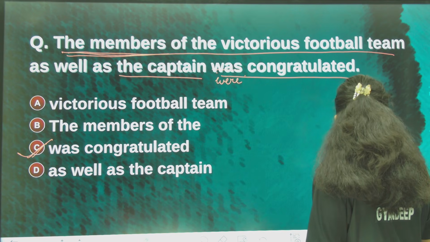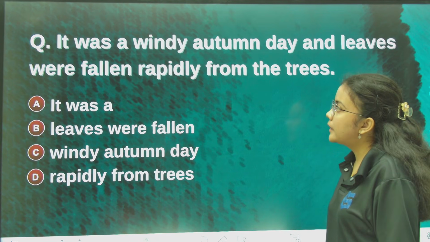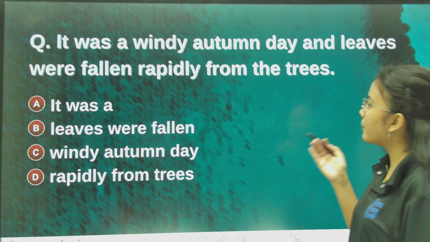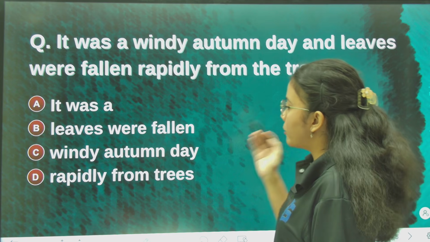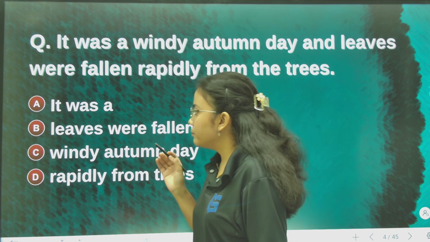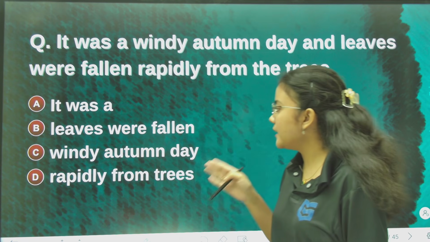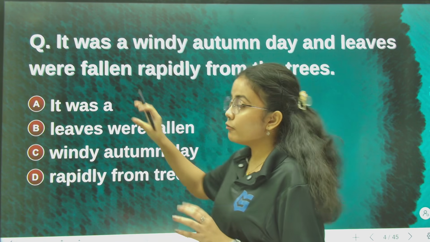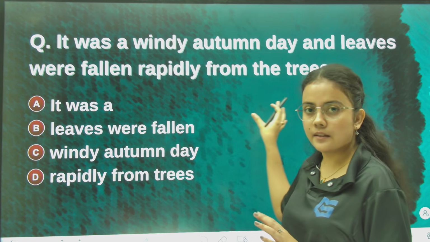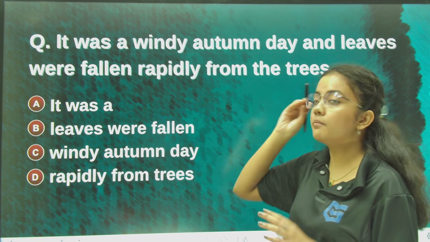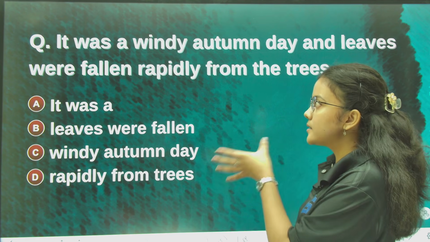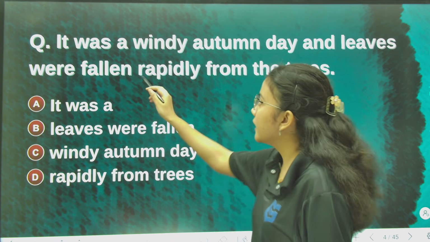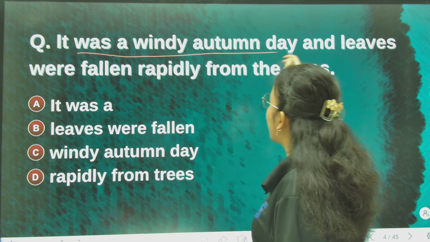Now, second question. It was a windy autumn day and leaves were falling rapidly from the trees. Options: A, it was a; B, leaves were fallen; C, windy autumn day; and D, rapidly from trees. Now, first of all, see the context of the sentence. The context is in the past, right? So the tense is past. That means the action is of the past. It was a windy autumn day.